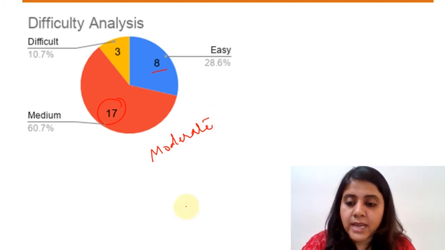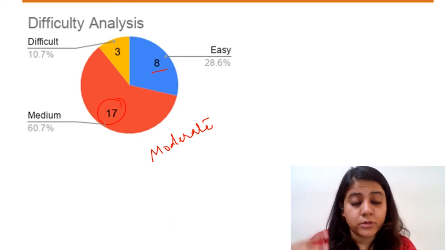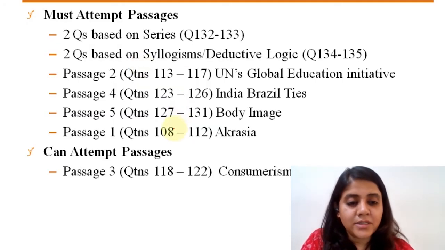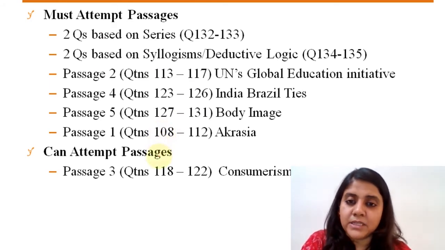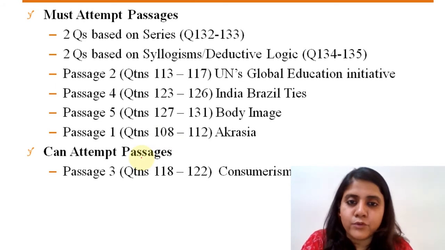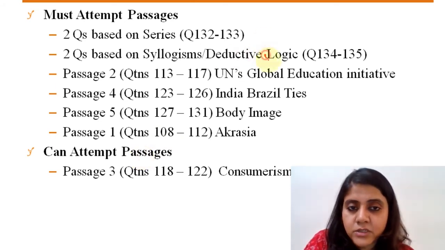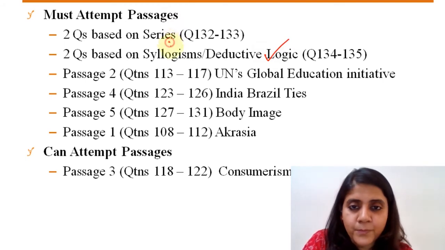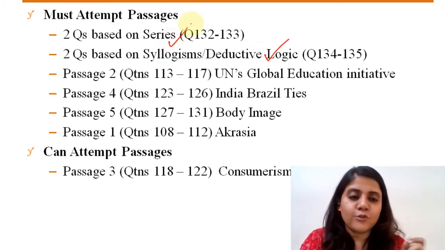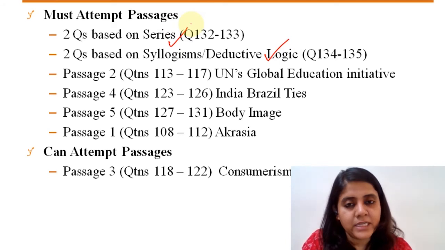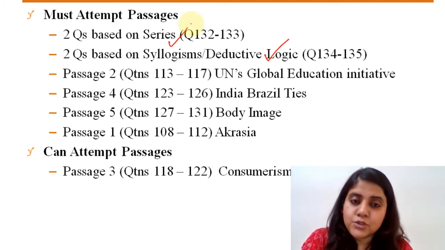Let us take a look at the questions that you should have definitely attempted. Like I said, the series based questions, the syllogism, and the individual questions were something you should have definitely done, and probably in the beginning of the section itself you can finish them off, right? Deductive logic, syllogism too, and the questions based on series also. Series, remember, can always get tricky. Although the ones in this paper were not really that difficult, you could have fairly easily identified the pattern, so you should have done it.